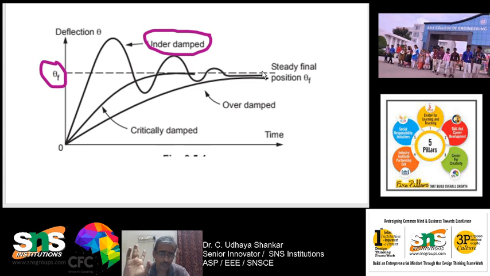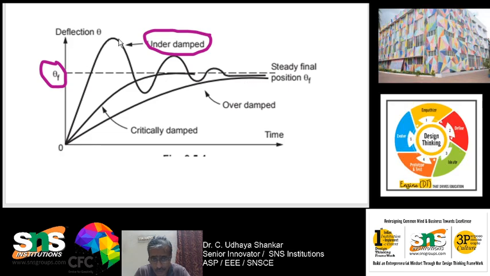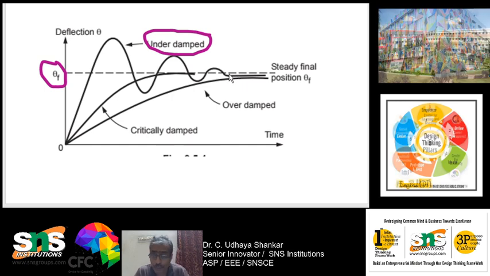So you should always have good damping. Underdamping should always be avoided.